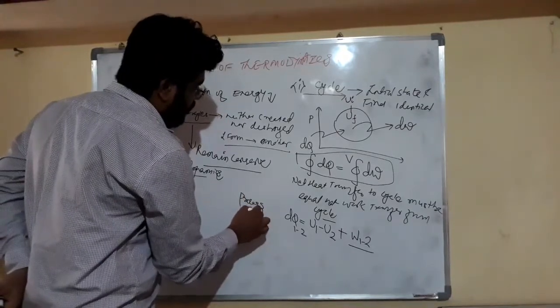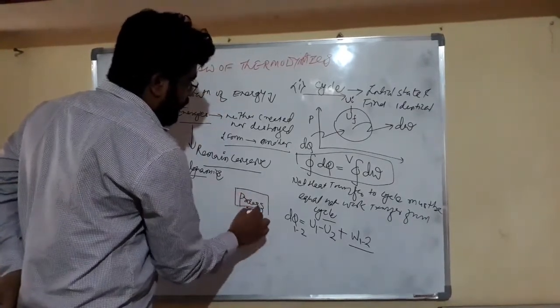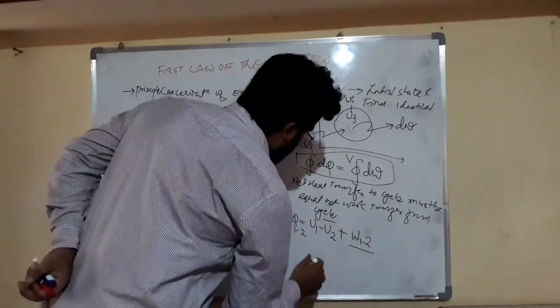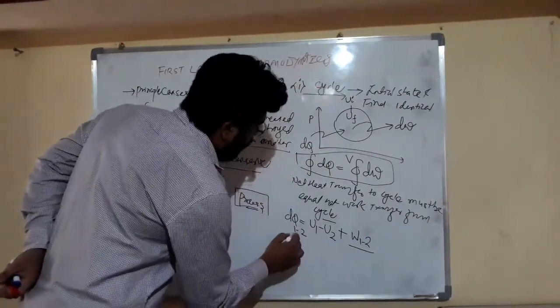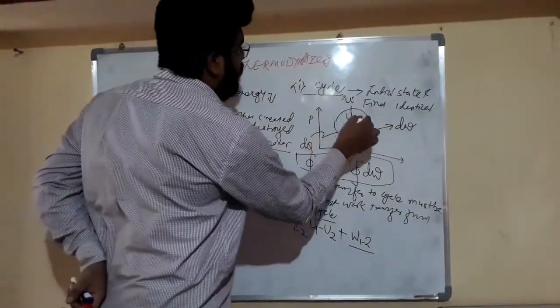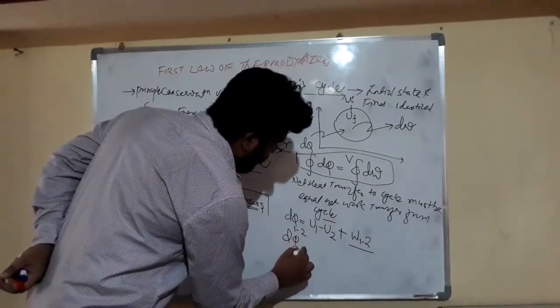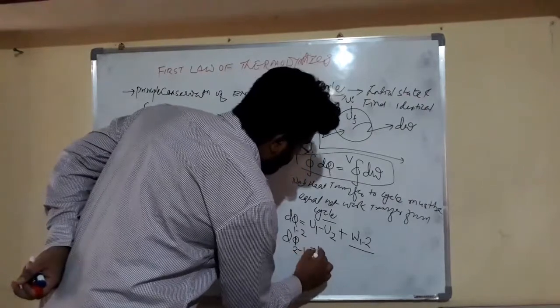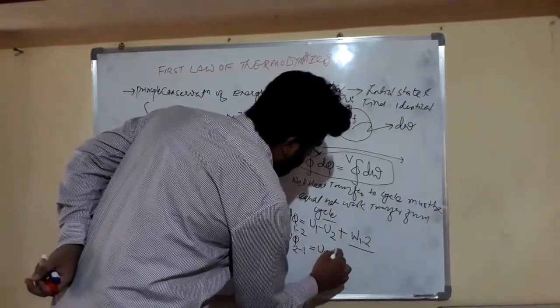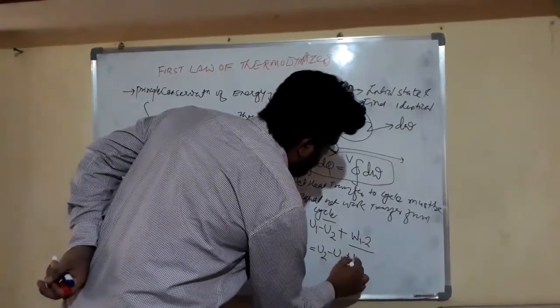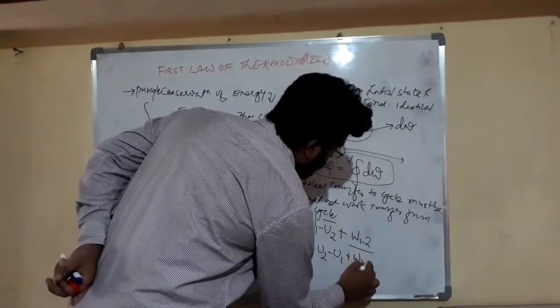We will just define it. Friends, we are moving from 1 to 2. And if we are moving from 2 to 1, then it becomes U2 minus U1 plus W 2 to 1.